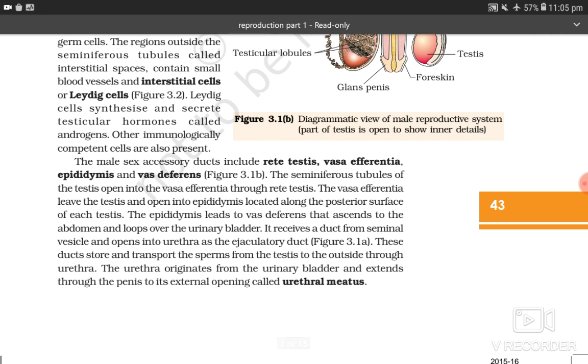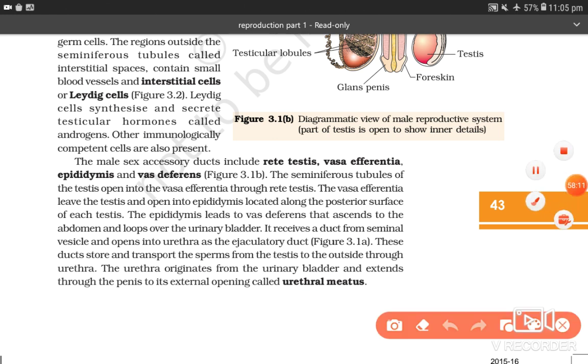Male sex accessory ducts include rete testis, vasa efferentia, epididymis and vas deferens. The seminiferous tubules of testis open into vasa efferentia through the rete testis. The vasa efferentia leave the testis and open into epididymis located along the posterior surface of each testis.